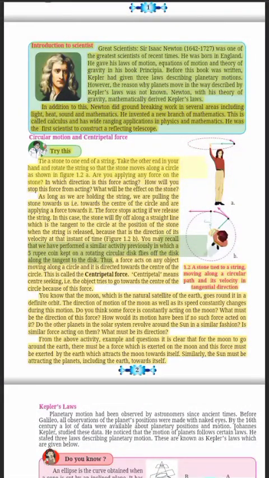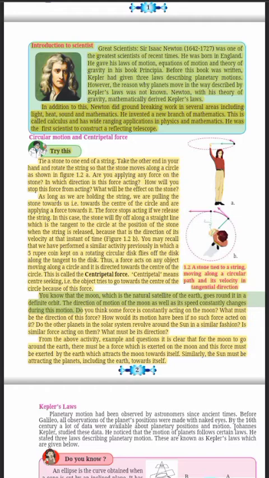You may recall that we have performed a similar activity previously in which a 5 rupee coin kept on a rotating circular disc flies off the disc along the tangent to the disc. Thus, a force acts on any object moving along a circle and it is directed towards the center of the circle. This is called the centripetal force. Centripetal means center-seeking, i.e., the object tries to go towards the center of the circle because of this force. Figure 1.2: a stone tied to a string, moving along a circular path and its velocity in tangential direction.